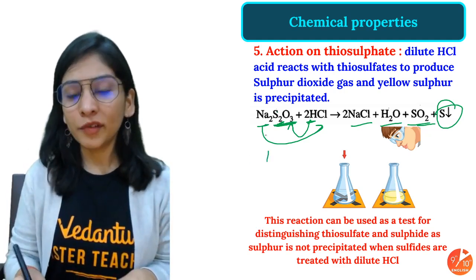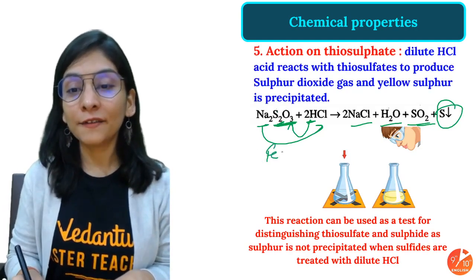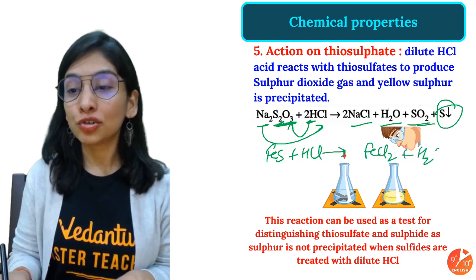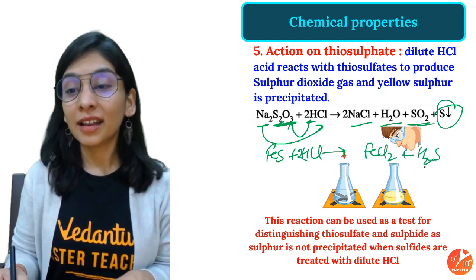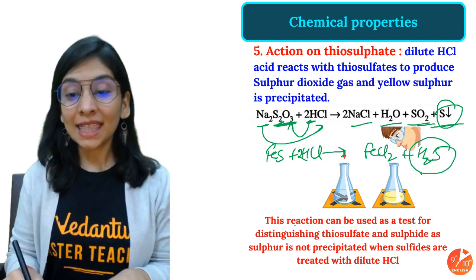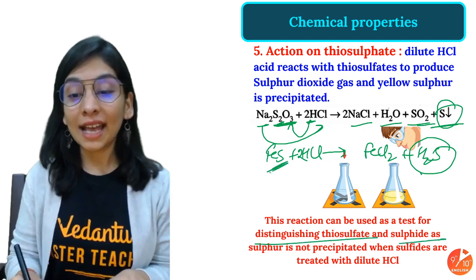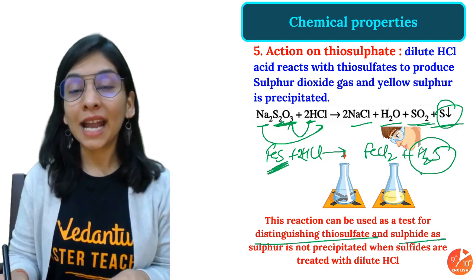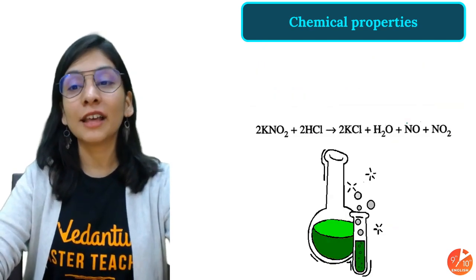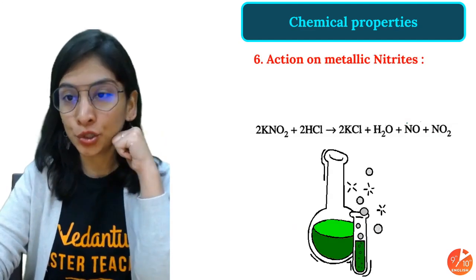So I'm writing one more reaction here that I showed you last time. Look at this. I had iron sulfide and put it in HCl. I got iron chloride along with H2S, the rotten egg smell. But here with thiosulfate, I get sulfur precipitation. This reaction can be used as a test to distinguish thiosulfate and sulfide, because one will give hydrogen sulfide, but only here do I get the yellow sulfur precipitate. Something that you should know as a test to differentiate between the two.